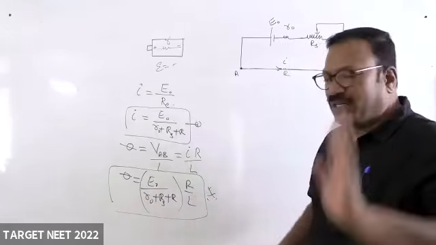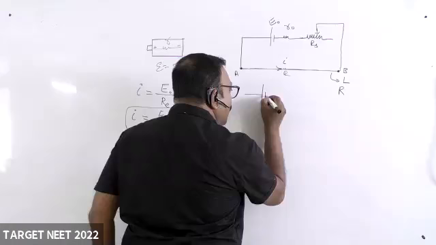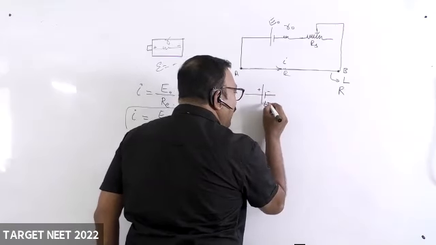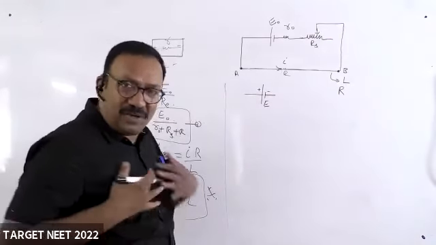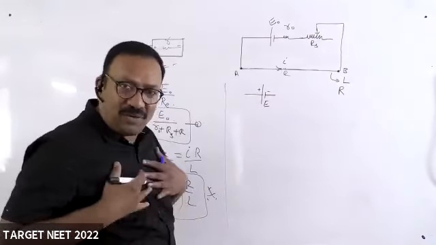Next, the secondary circuit. In the secondary circuit, you have to connect a cell for which you want to determine the EMF. So this is a cell whose EMF has to be determined, unknown EMF.